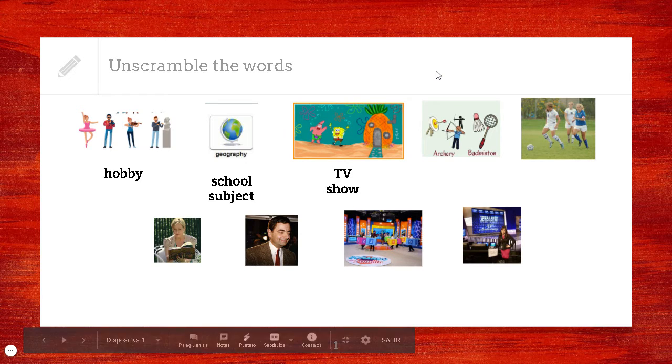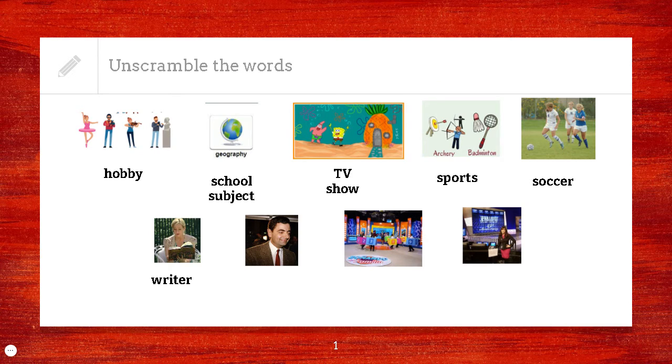It's cartoon, sports, soccer, a writer, J.K. Rowling, right? Comedy, like Mr. Bing, a game show, and a quiz show. Good work. So you remember the vocabulary of the last lesson we had.